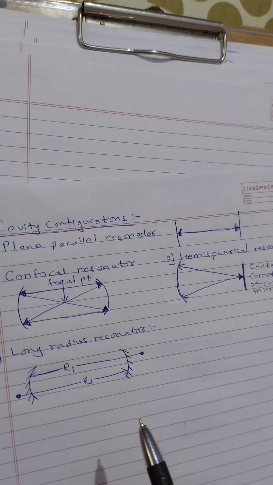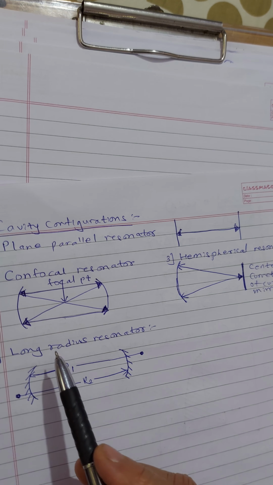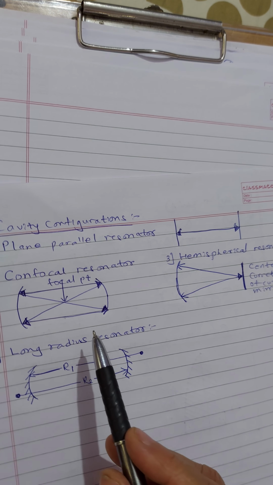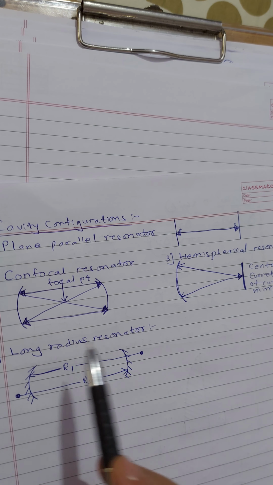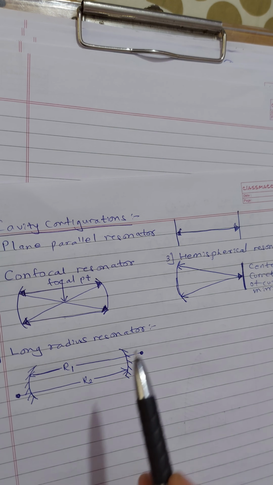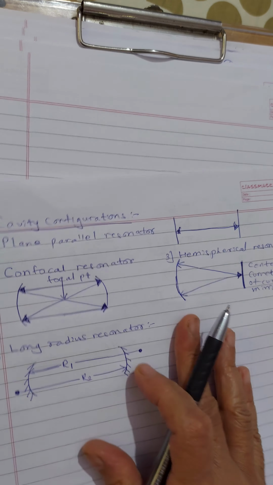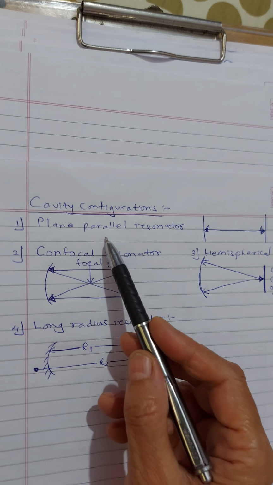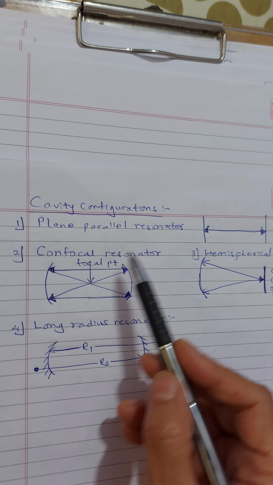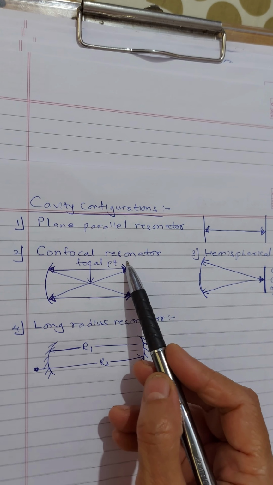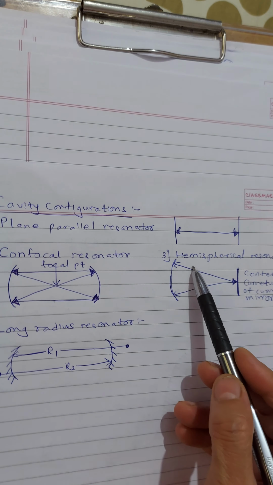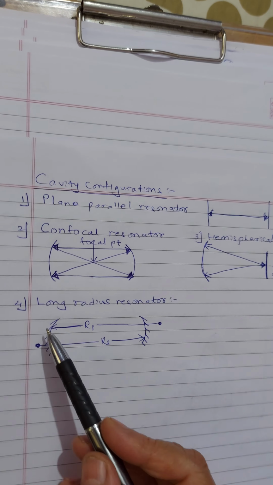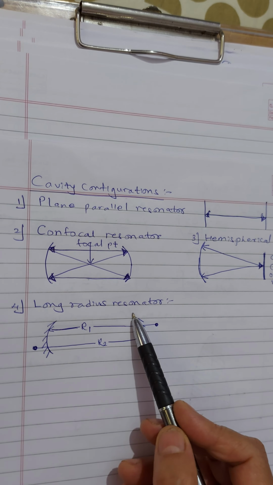Basically, it is not necessary for the mirrors in an optical cavity to be flat. That's the reason we have several configurations. I mention four names. First is the plane parallel resonator. Second is the confocal resonator. Third is the hemispherical resonator, and fourth is the long radius resonator.